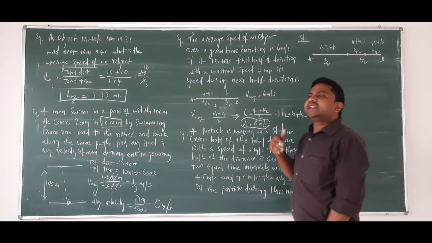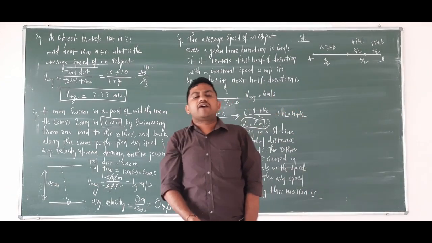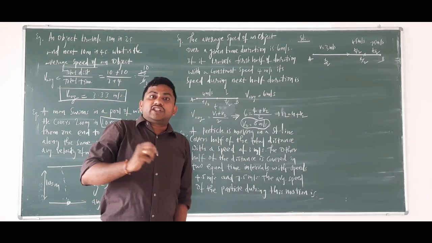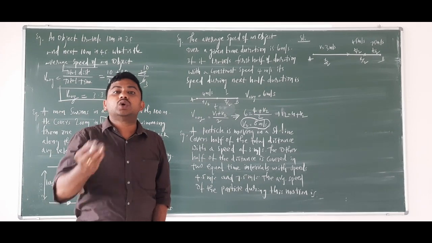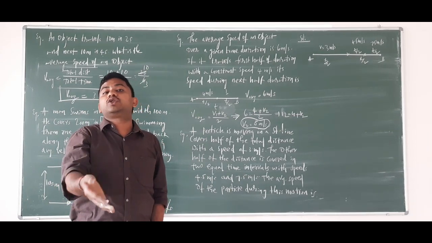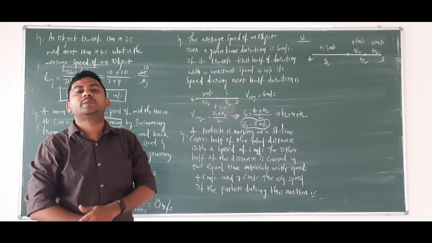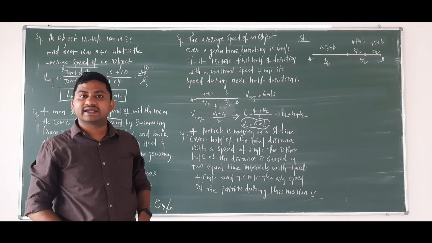If the total distance is divided into two halves, you know it's 2 v1 v2 by v1 plus v2. If the total time is divided into two halves, it will be v1 plus v2 by 2. But here, both the cases are involved in a single numerical. Both the cases are there, right?